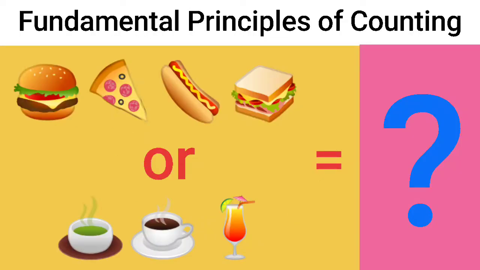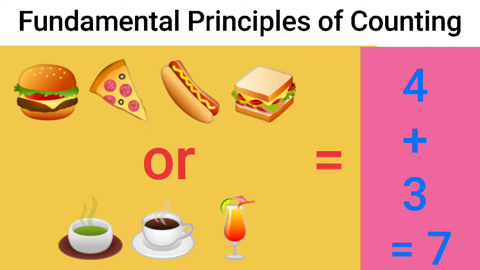Now let's take the same example of the restaurant. This time महंगाई बढ़ गई है. अब रेस्टोरेंट आपसे कह रहा है या तो आप एक ईटेबल आइटम सेलेक्ट कर सकते हैं या कोई ड्रिंक ले सकते हैं in the same price. So in how many number of ways can you select either an eatable or a drink? Obviously there are 4 items to eat and 3 items to drink. Either I can select 1 out of 4 eatables or I can select 1 out of 3 drinks. So the total number of ways in which I can either drink or eat will be equal to 7.